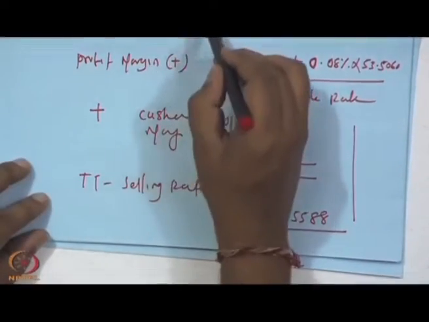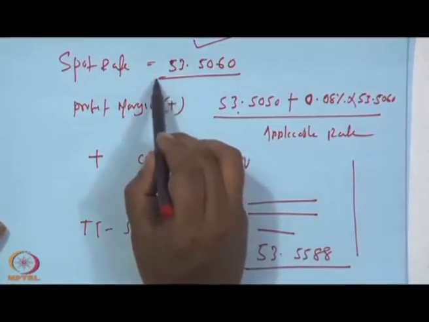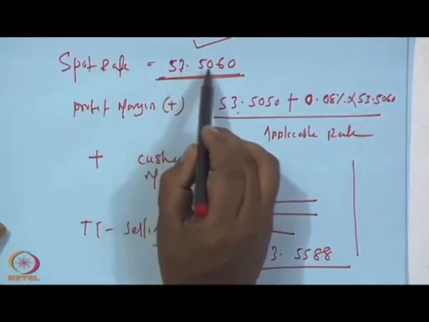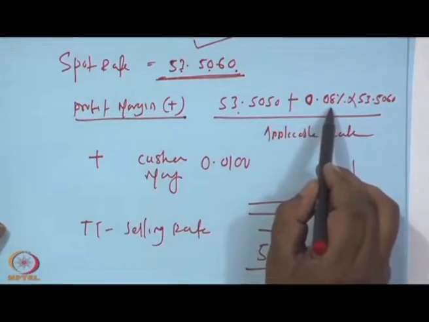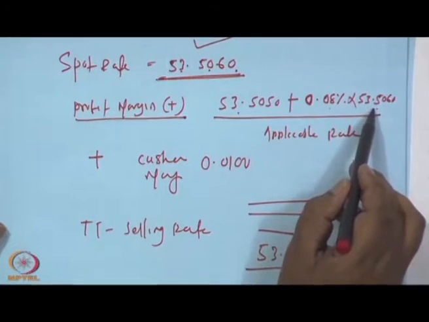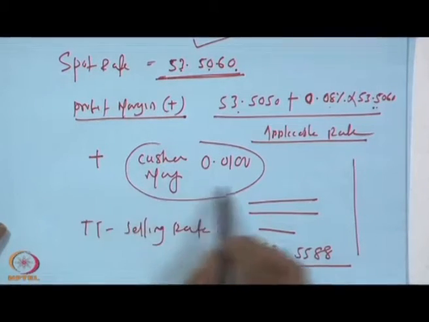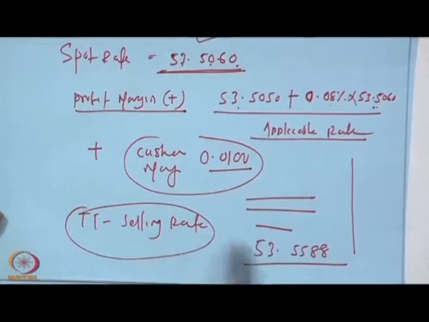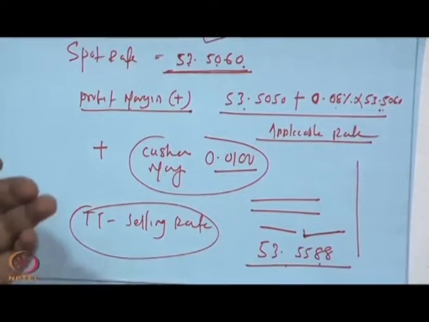So, here you have to find the TT selling rate. You are buying foreign currency, so you surrender more rupees. The applicable base rate is 53.5060. Here you add the profit margin of 0.8%, and you will get the applicable rate. On the applicable rate you add the cushion margin 0.0100, that is 0.1, and after that you will get the TT selling rate. The answer for question number 9 is 53.5588.